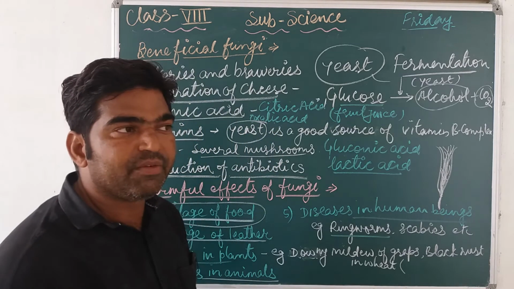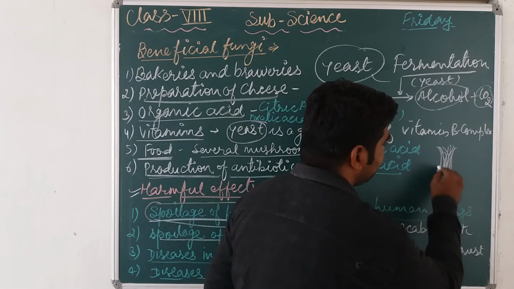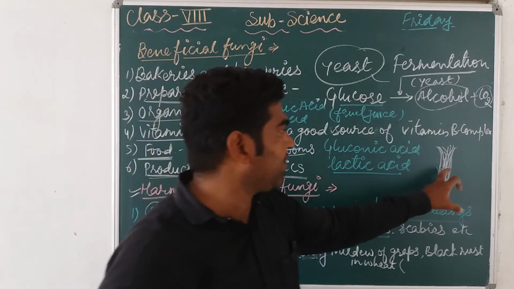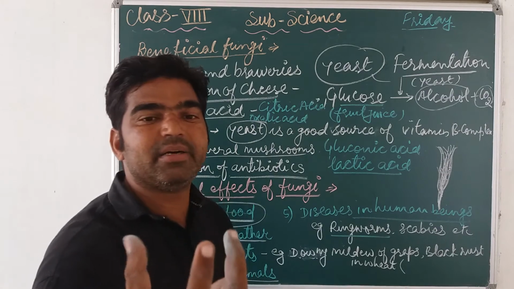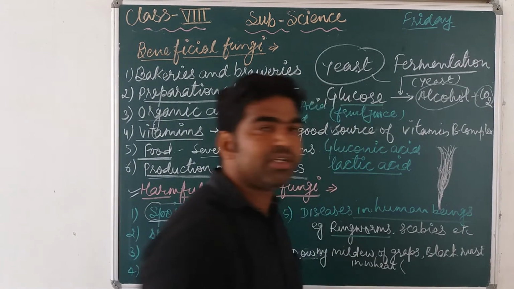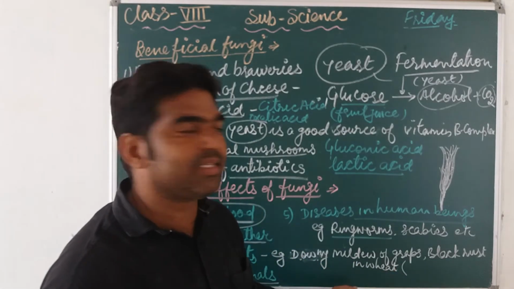Black rust of wheat means this is the barley, ये गेहूं की बाली है, तो उसमें sometimes small turn become the black powder. This black powder is main cause due to the water, the fungi which is known as albugo. So this is called a black rust of wheat.